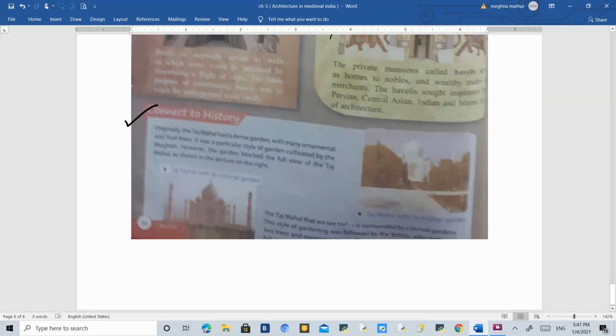So by this we have finished the chapter. Whatever has been given after this, the zenith of architecture in Shah Jahan's time, is a different thing. That only explains what buildings were made during the period of Shah Jahan when he was ruling in India. So by this we have finished the chapter.